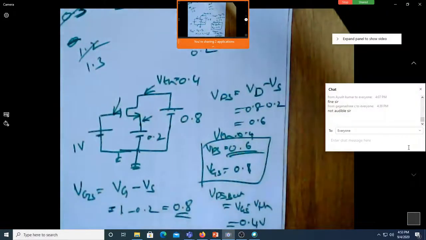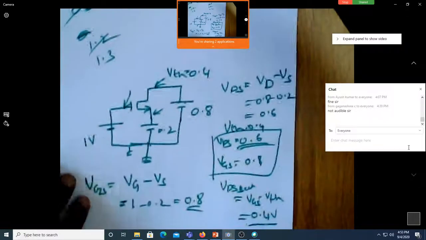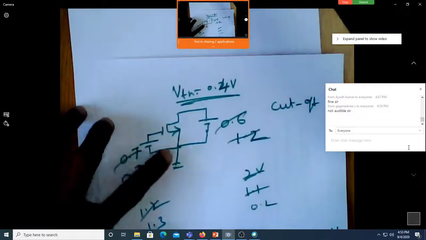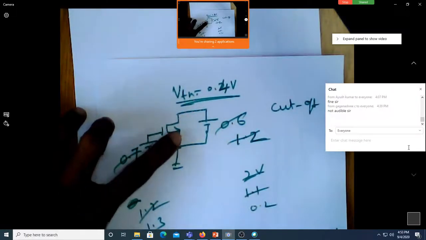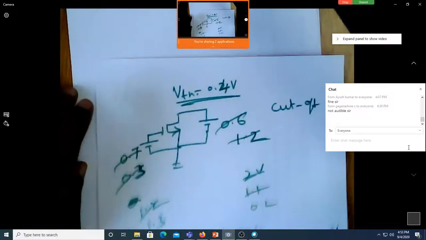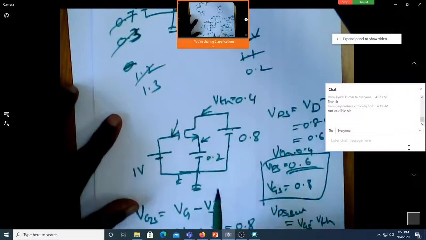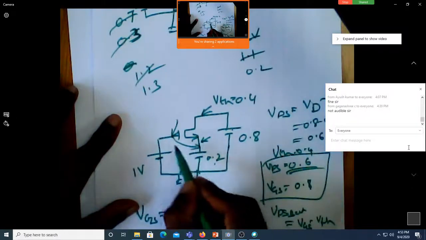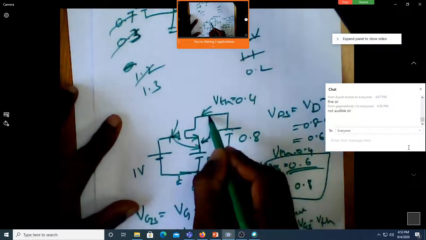See, it's only addition, multiplication, comparison, but we need to do it very perfectly. You could do this very easily because there was no voltage at source, because source voltage was 0. Now I'm having a different source voltage. Source voltage is 0.2. If it is 0.2, first I have to find out what is VGS, then I have to find what is VDS.